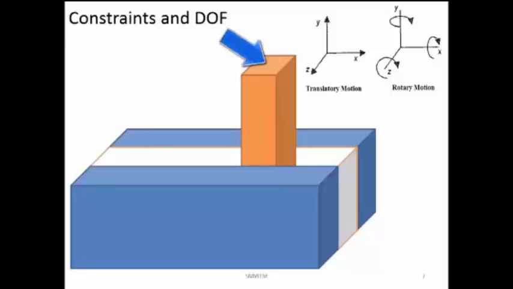So the width of this particular block is equal to the gap present over here. Now this block is present inside the 2 surfaces, or in between the 2 surfaces. Now how many degrees of freedom are there? Along the y-axis, the object can move up and down. Along the x-axis, it can move from right to left.